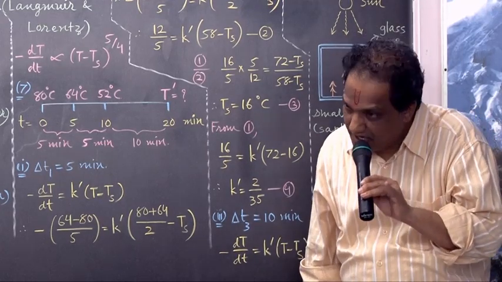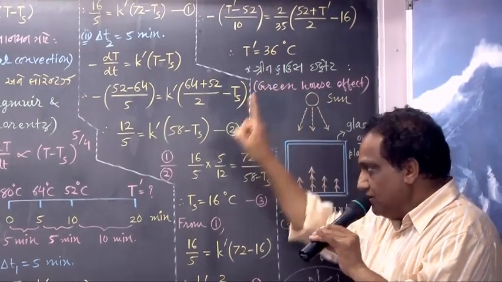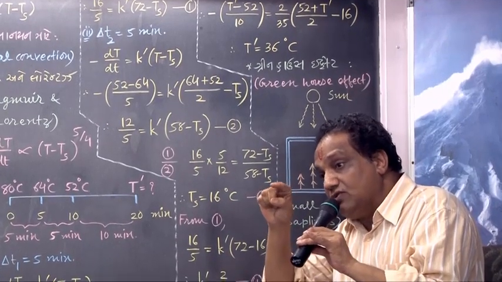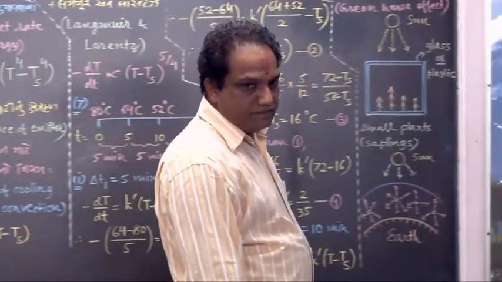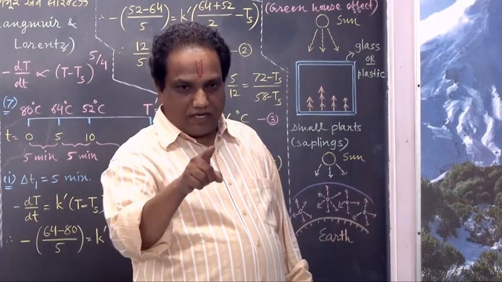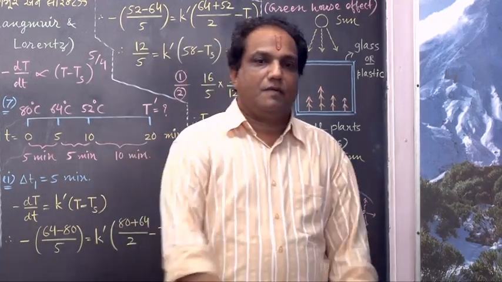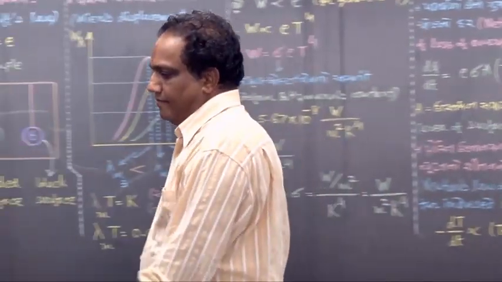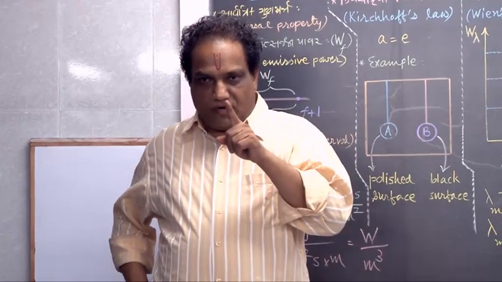What is T dash? You got it? 36. So here is 36, and later on, at T double dash, you have to find out. Got it? 14.67.